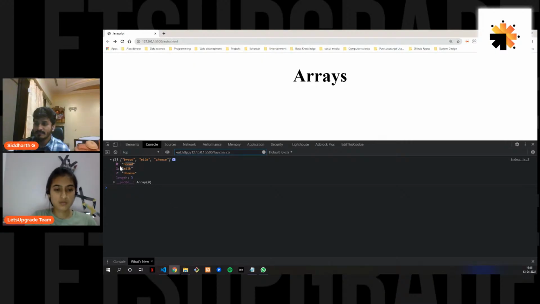When you open this and check, 0 is the key and this is the value. Now why 0? These are the indexes: 0, 1, 2, also the keys, but also the indexes. When you want to retrieve a value from an array, you use an index. In an array, the index starts from 0. That is why 0 is bread, 1 is milk, 2 is cheese.